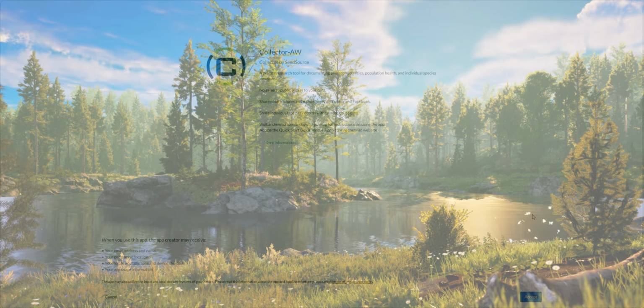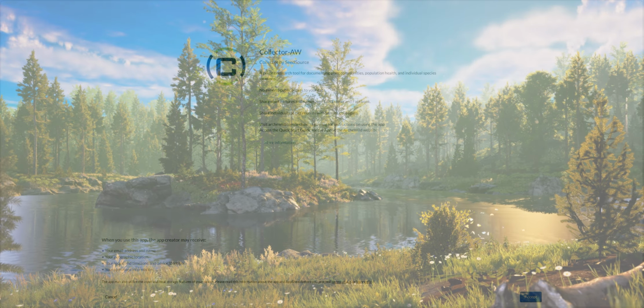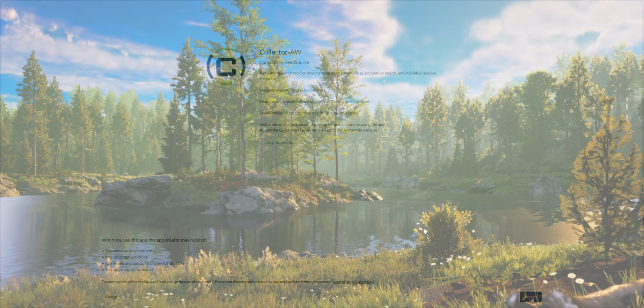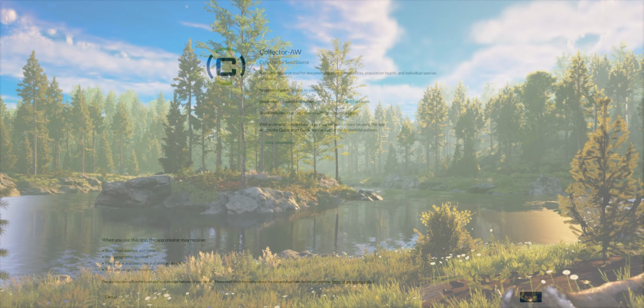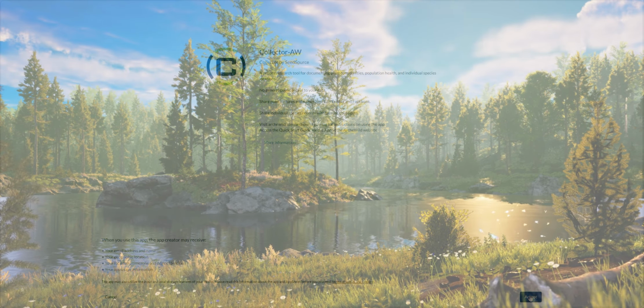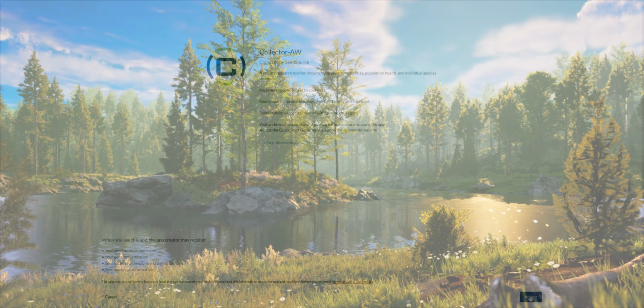Let's get started. The process starts in Collector, which is the software that we all use to discover, document, plant communities and individual species in the wild, and the software in which we collect seeds and establish population codes. So let's take a look.